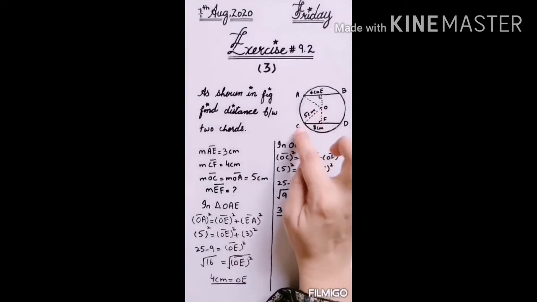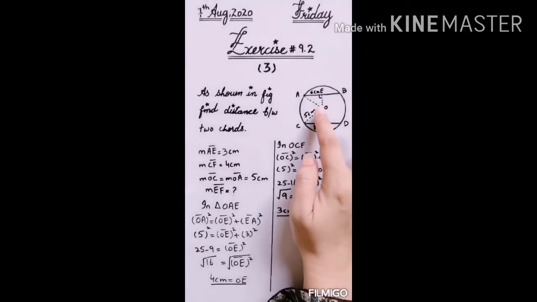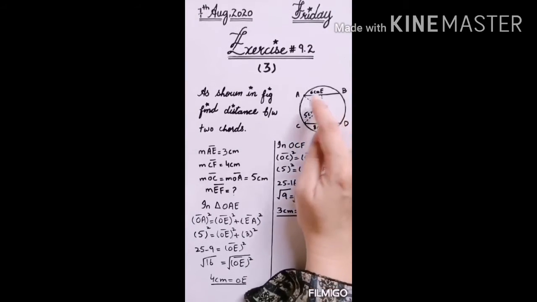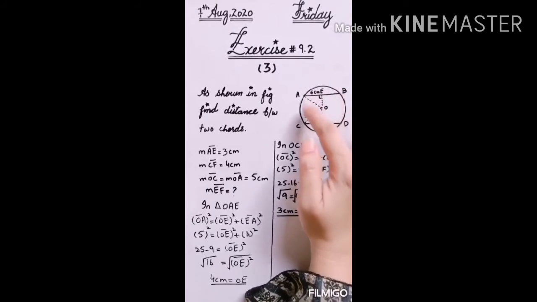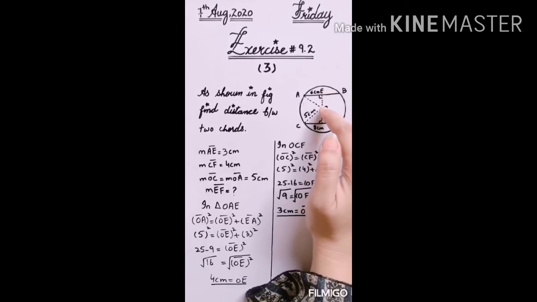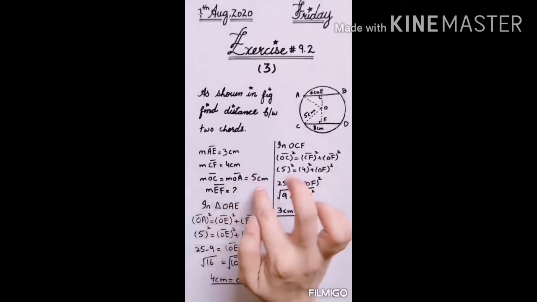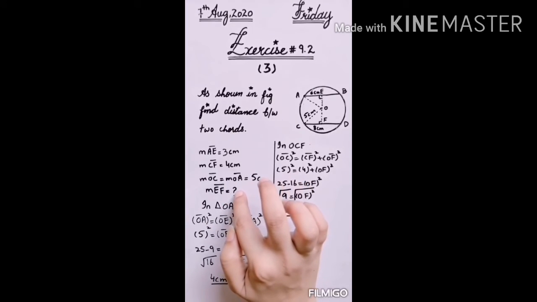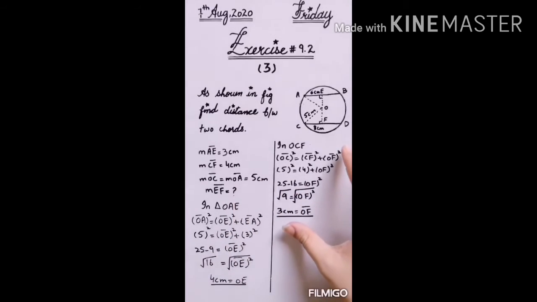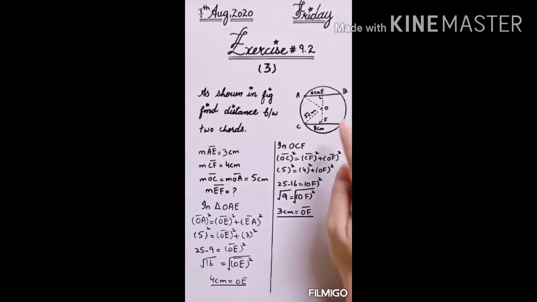Then OC, they have given the radius. If OC is a radius, we will join O with A. OA is also radius, because the distance from any point of the circle to the center is said to be radius. So OA, OC both are 5 centimeter. We have to find EF. It's very easy, so that's why I have applied the Pythagoras theorem. You can also solve. Pythagoras theorem is very easy. You have applied it in physics as well and in maths as well.